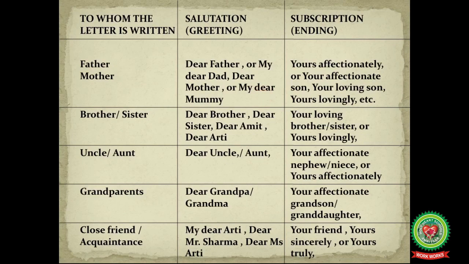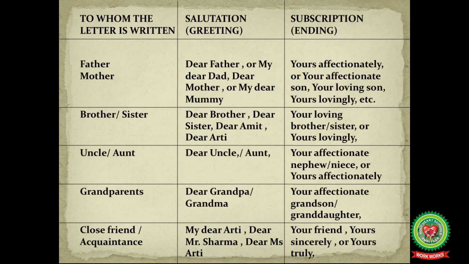Now, what will be the subscription? We can write yours affectionately, your affectionate son, your loving son, or yours lovingly, etc. If you are writing son or daughter in subscription, use your. And if you are writing only lovingly or affectionately, use yours. There is no apostrophe when we use yours.